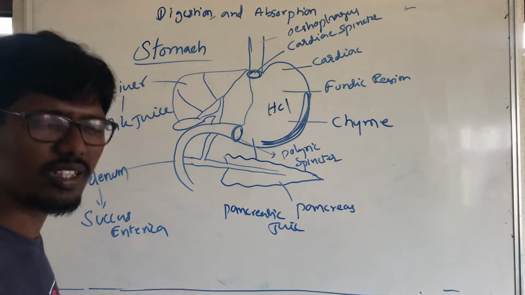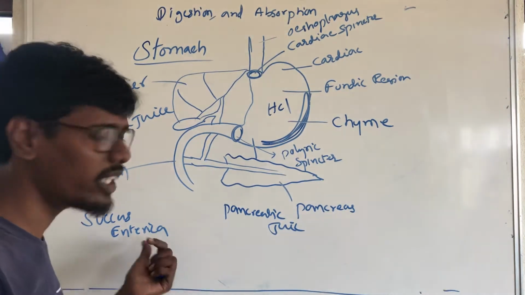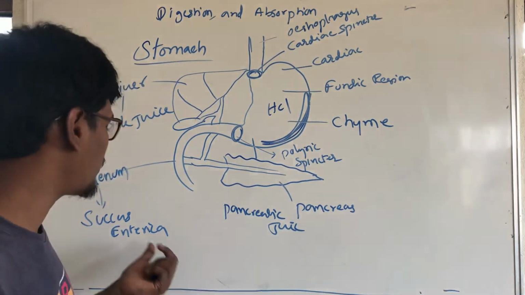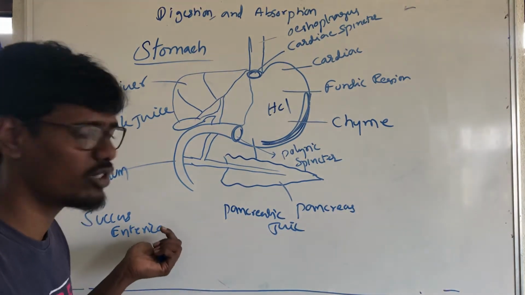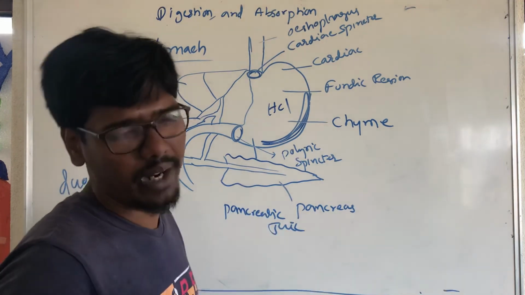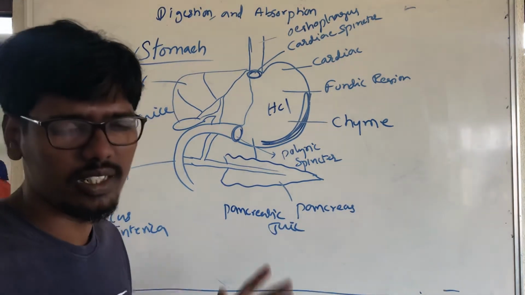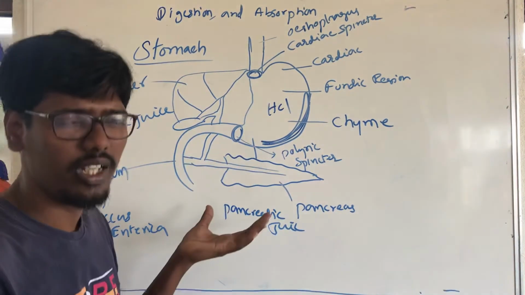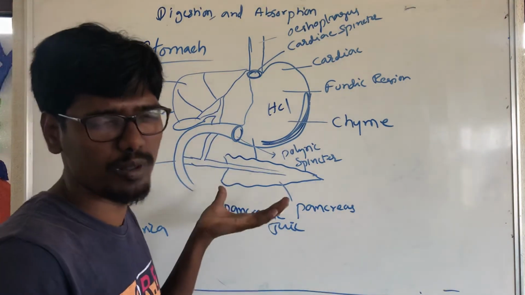Succus entericus is nothing but intestinal juice. The intestinal walls have different types of glands. We will discuss the glands later. For now, we will discuss only the anatomy of digestion and absorption.